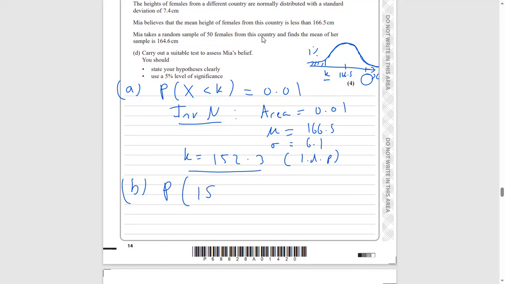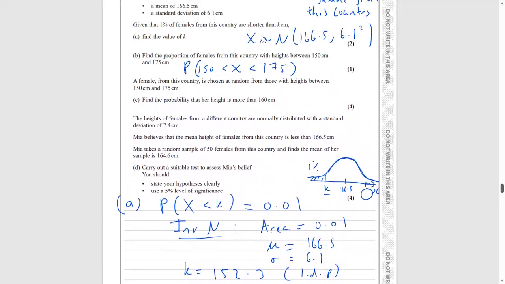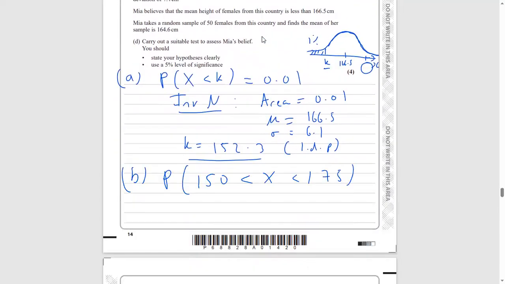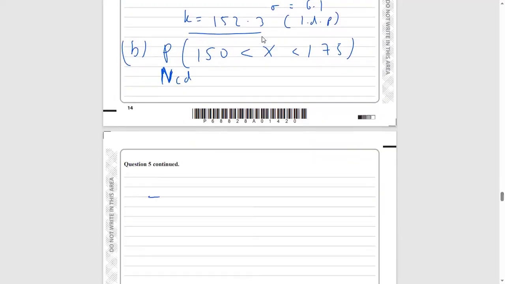Again, I'm just going to write out the probability we want to calculate. So X is between 150 and 175. Remember, CD stands for cumulative distribution. Cumulative, accumulating area, that's the way that I like to think about it. So we're accumulating area under this graph. If I draw a diagram just so I can illustrate what's going on here, you've got 150 maybe there, you've got 175 maybe there. We want to find the area under that graph. That's what the normal CD function does.